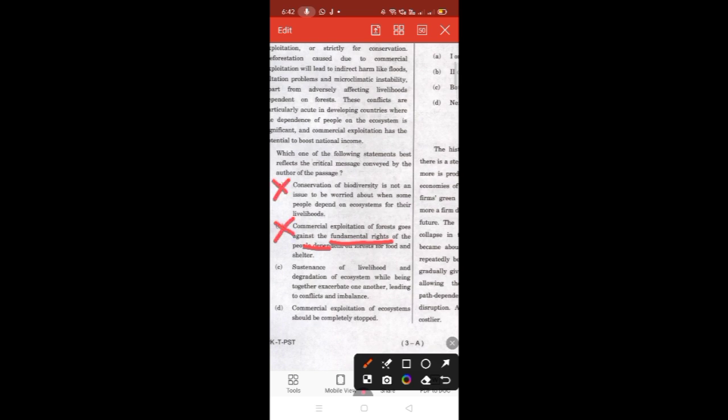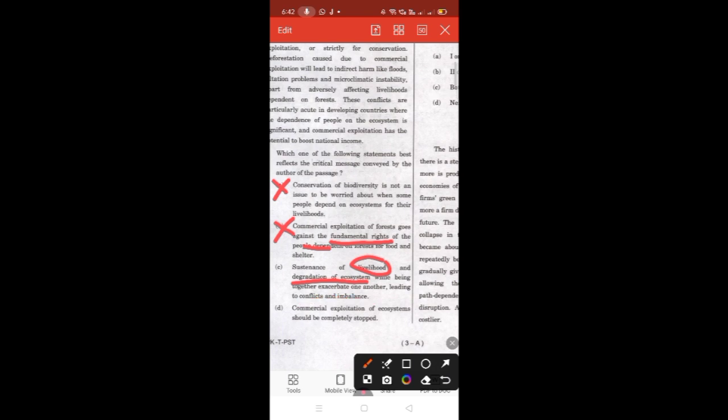So the third option is sustenance of livelihood and degradation of ecosystem while being together exacerbate one another, leading to conflicts and imbalance. As the passage is itself discussing the livelihood of the people and the degradation of the ecosystem, these two things are exacerbating, meaning intensifying each other, which are leading to the conflicts and imbalance. So this is directly given in the passage.